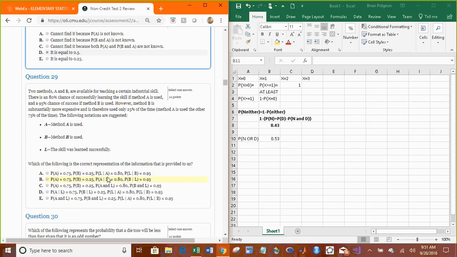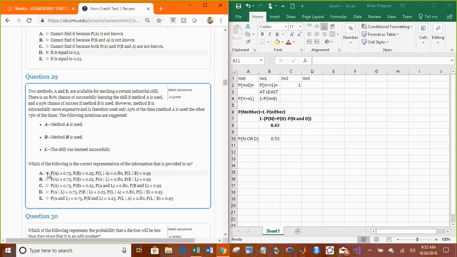Then the probability of success given A is 80. And method B is... I think, if method B, that seems right. Let's look. Yeah, I think that's right. So the probability of learning it successfully given that A occurred is 80% chance. Yeah, I'm going to stick with this one.